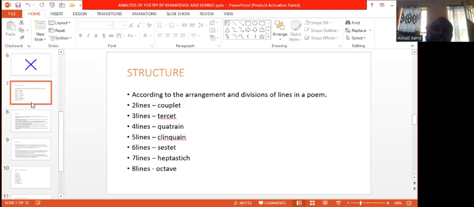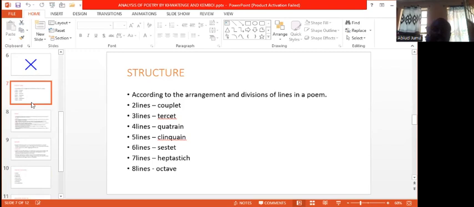The structure is according to the arrangement and divisions of lines in a poem. As I said earlier, a poem with 2 lines is called a couplet, with 3 lines a tercet, with 4 lines a quatrain. That's why I say that a Shakespearean sonnet has 3 quatrains and a couplet.